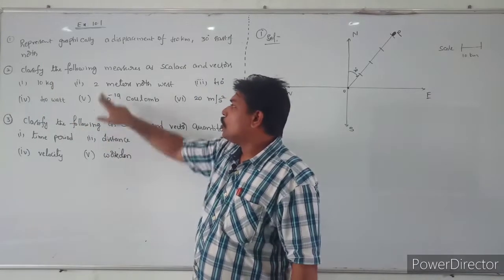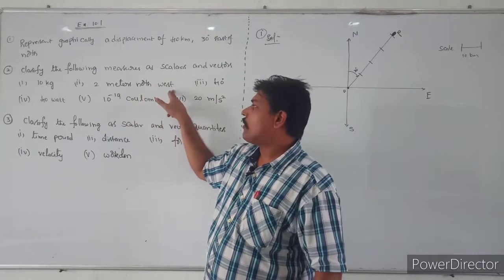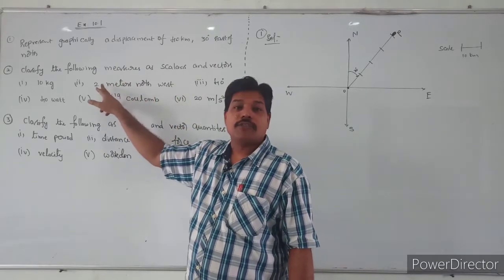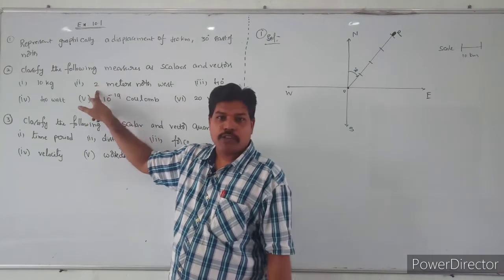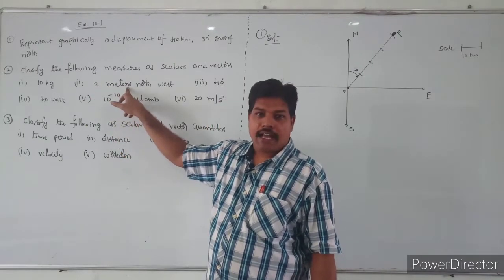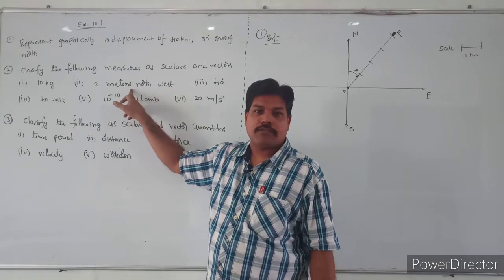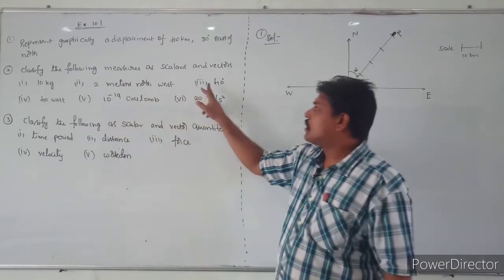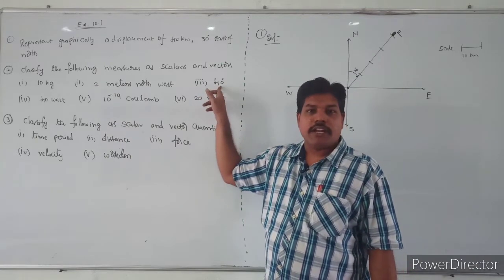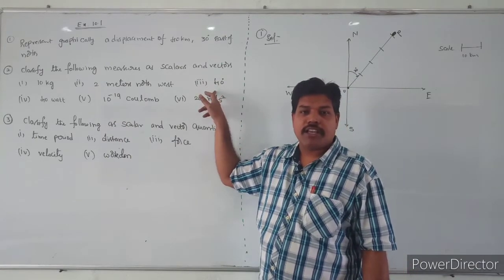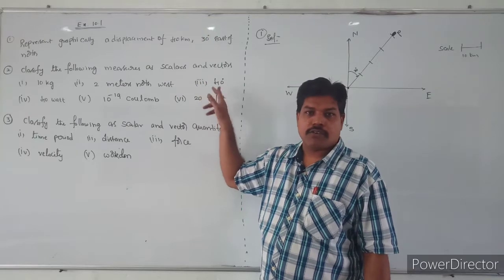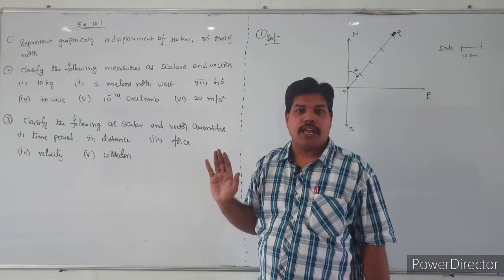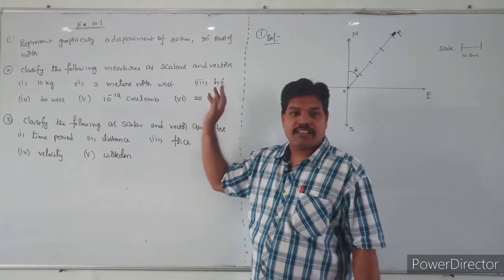Next, 2 meters northwest. It has magnitude and the direction is also there, so it is a vector. Write down in your notes: it has both magnitude as well as direction, so it is a vector. See the next one, 40 degrees. It mentions only degrees, meaning it is a scalar. The note you can write is: it has only magnitude, so it is a scalar.